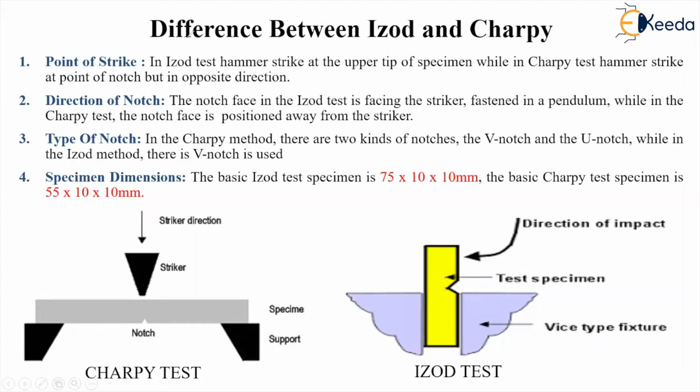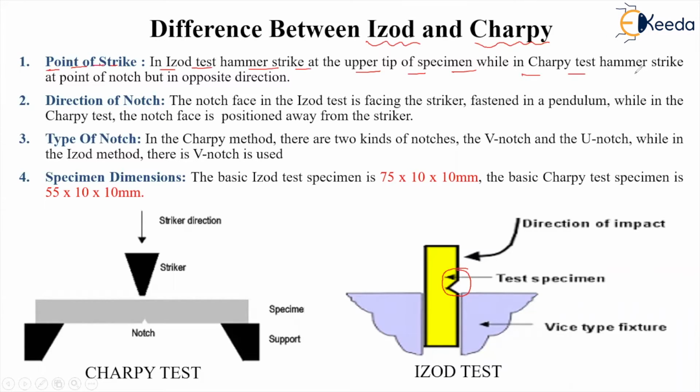So here there is a difference between, we have already discussed, two types of tests: the Izod test and the Charpy test, right? So what is the difference between the two tests? One is the point of strike. In the Izod test, the hammer strikes the upper tip of the specimen. You can see here, this is the upper tip at which the hammer strikes.